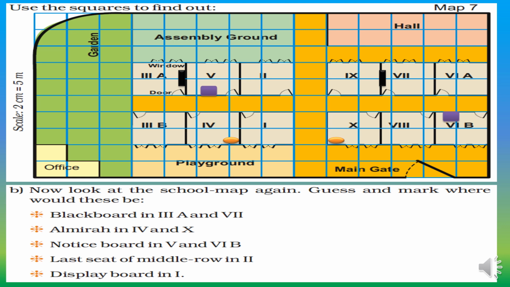Last, seat of middle row in class 2. So here is class 2 and the last seat of the middle row would be somewhere here. Display board in class 1. So here is class 1 near the playground. So the display board will be here.